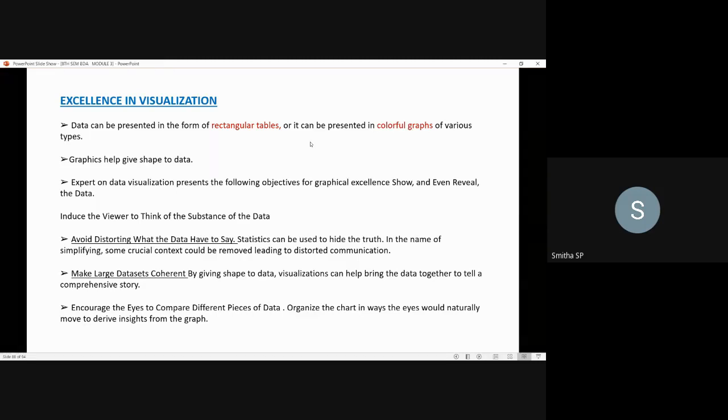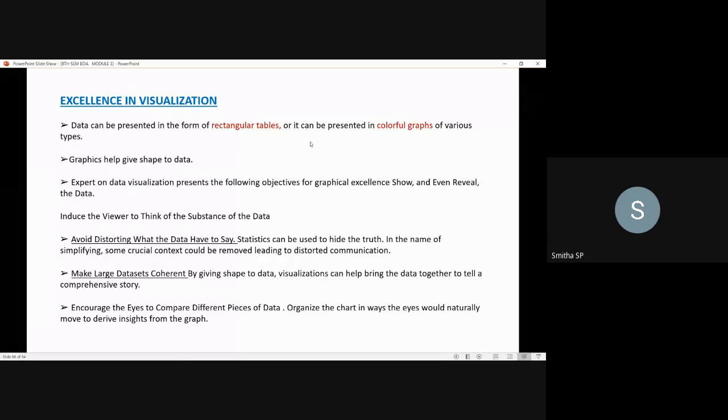Next thing is graphics help give shape to data. As the amount of data grows, graphs are preferable. So the graphics will help to give shape to that data. When you have a large amount of data, when the data is continuously growing, at that time you can make use of graphs to represent such data. So graphics help to provide the proper shape to the data.